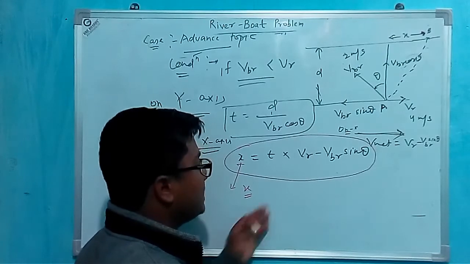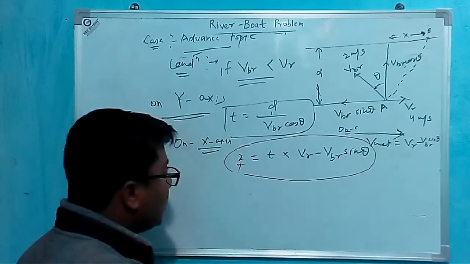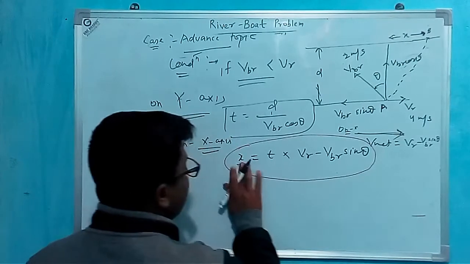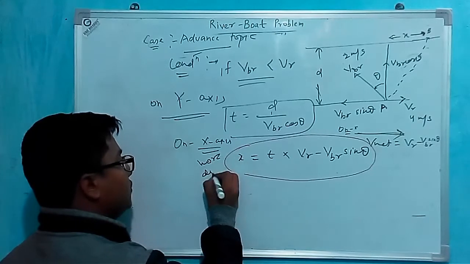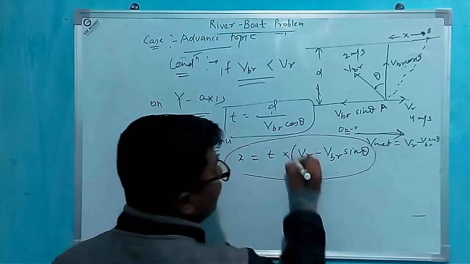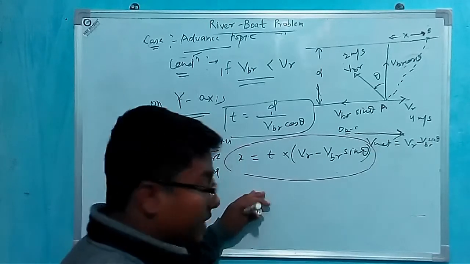but in this case this will happen. Okay, x will be the horizontal displacement. Horizontal displacement will be time period into VR minus VBR sin theta.